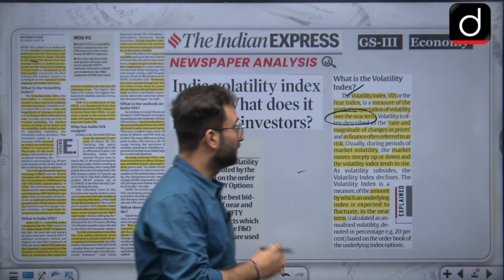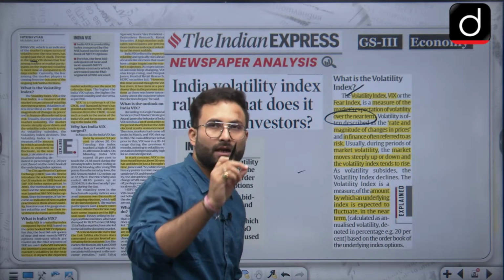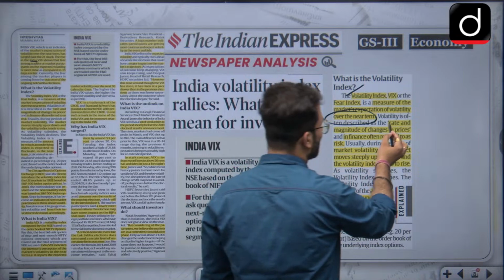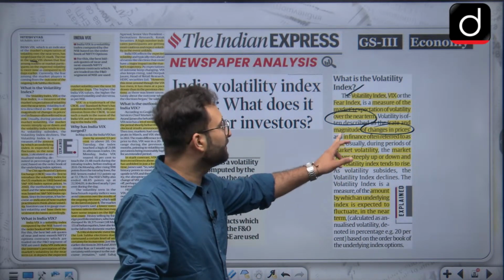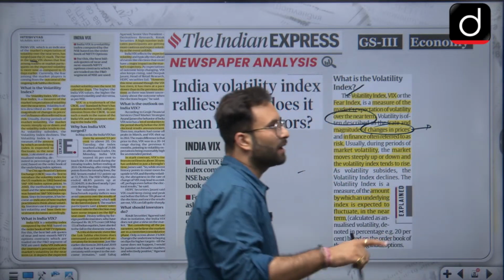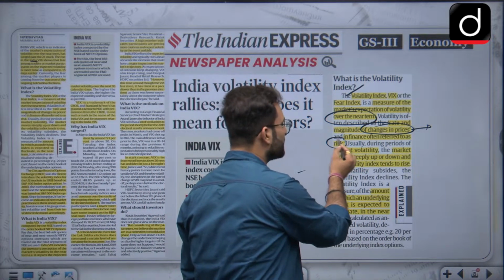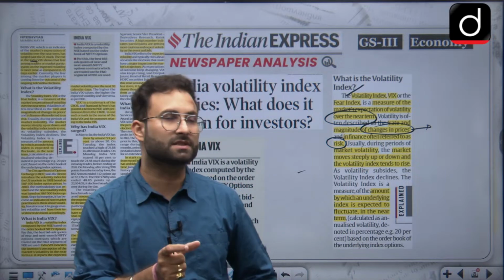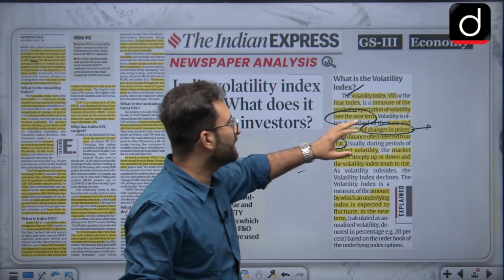Volatility is often described as the rate and magnitude of the changes in the price. Volatility means whatever changes or fluctuations are there in the market, because the market works only on prices. Other than that, in finance it often refers to risk. When we are talking about the finance market or the stock market, stock exchanges, etc., it depends on risk. Risk means whether the market will go up or down, how the market will perform. That kind of risk attached to it is given by this fear index, volatility index, or VIX.